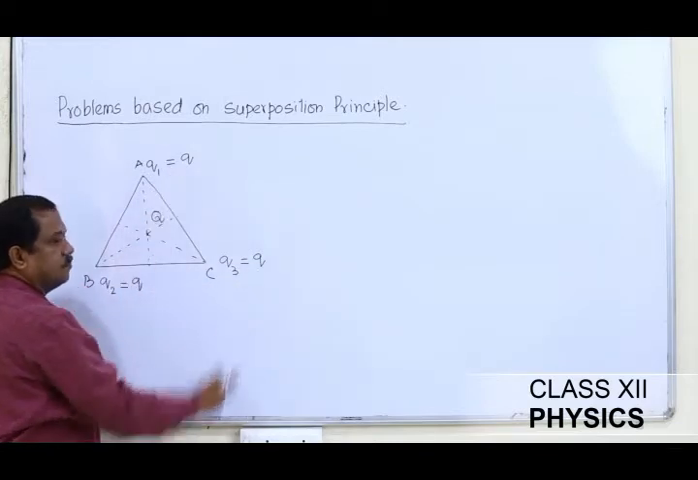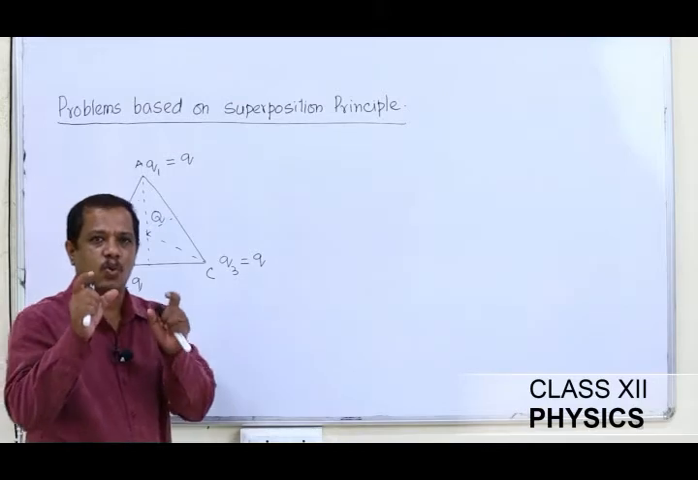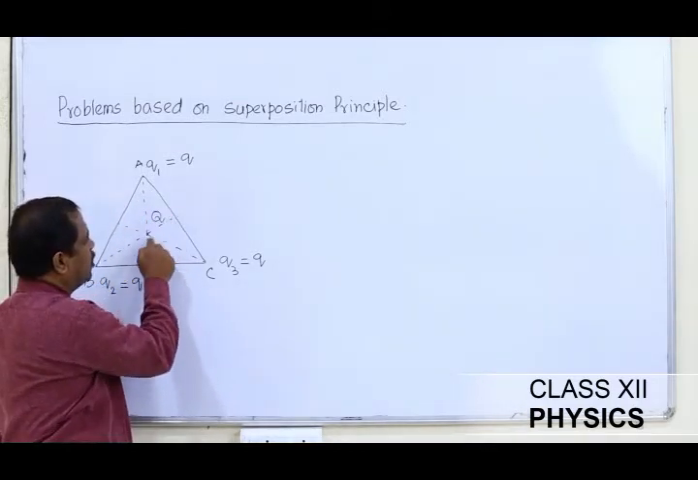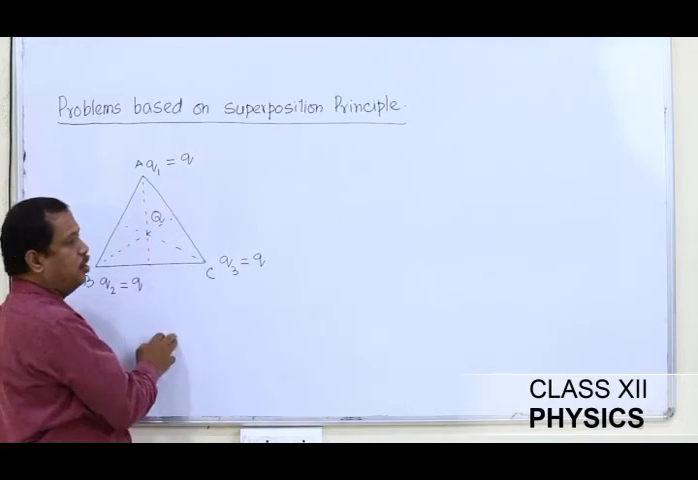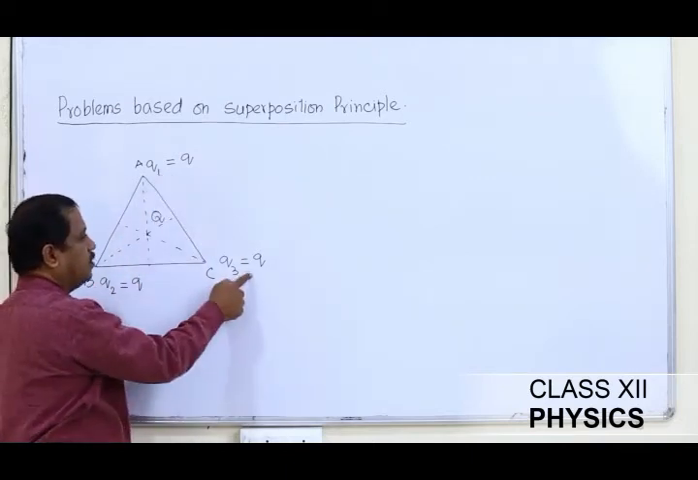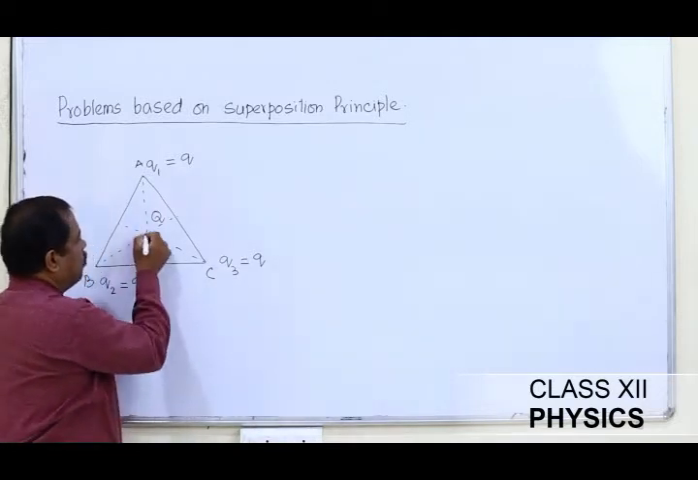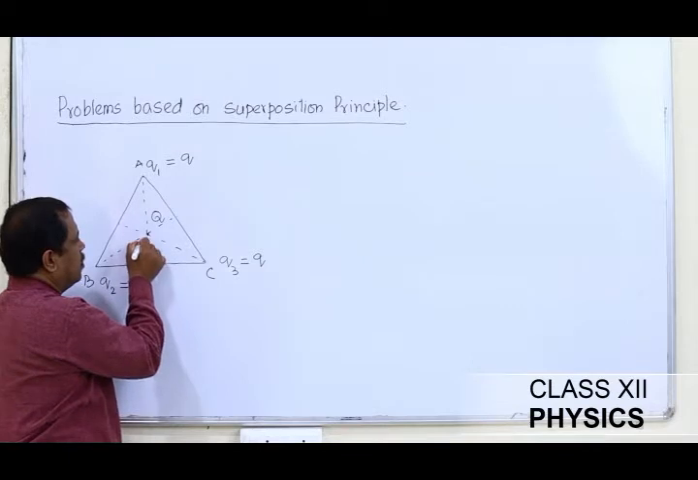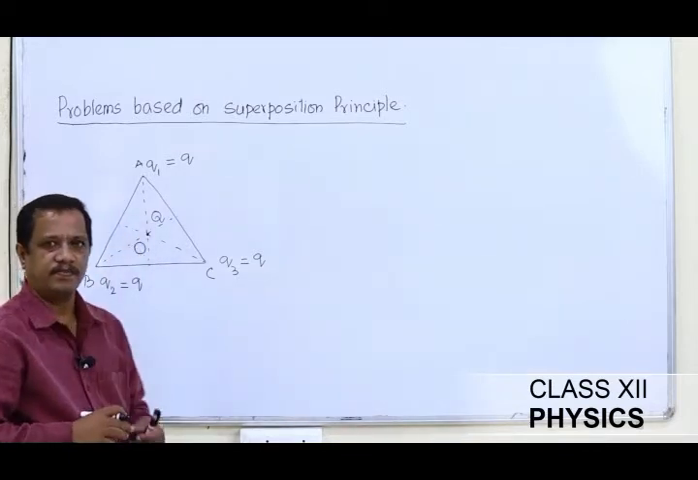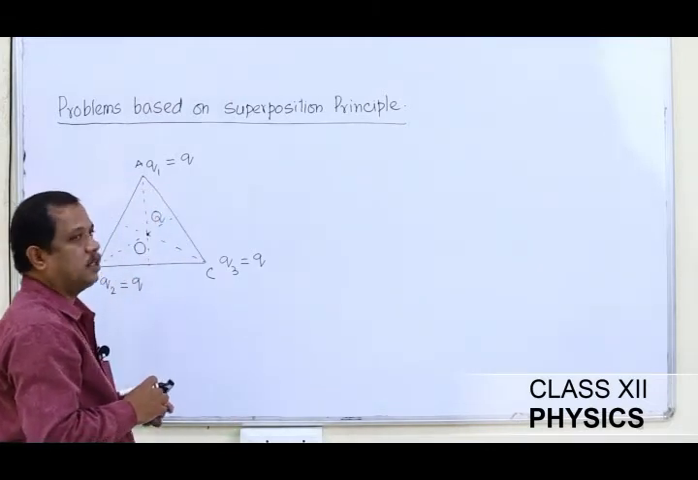these charges. Now the question is, what will be the total force experienced by the charge capital Q placed at centroid due to all these charges Q, this Q, and this Q? This is the problem. Let us assume the point or the centroid as O at which charge Q is placed. Now, let us apply the superposition principle.